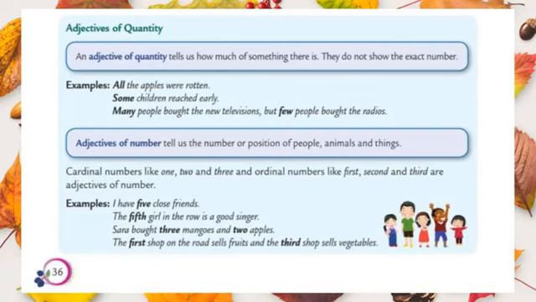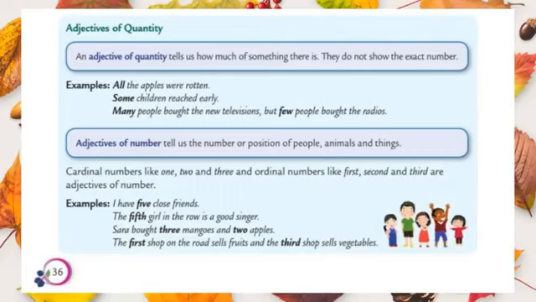Let's move to the second example. Some children reached early. In the second sentence also we do not know the exact number. And the third one, many people bought the new televisions but few people bought the radios. In the third one also we do not know the exact number. So the words all, some, many, few are the examples for adjectives of quantity. It means these words are adjectives of quantity.